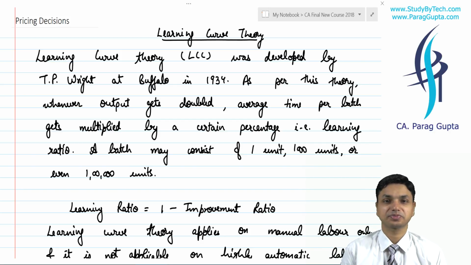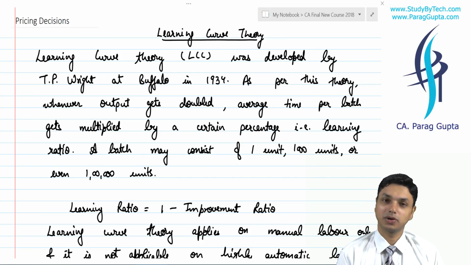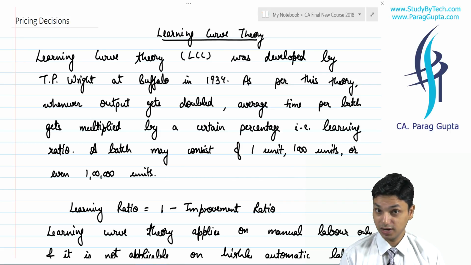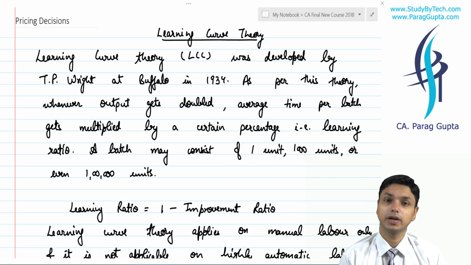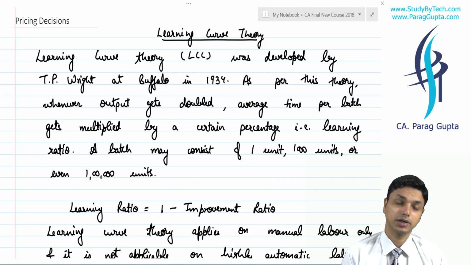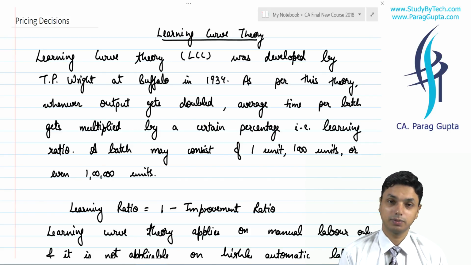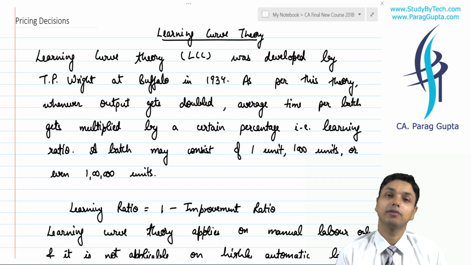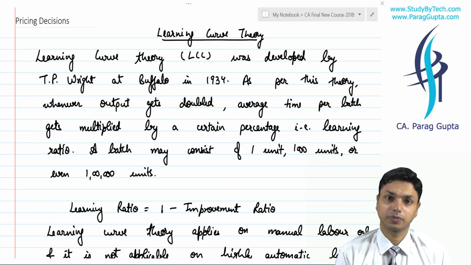In pricing decision, the simplest part was learning curve theory. This was the theorem given by T.P. Wright, and the place was Buffalo. It was given in 1934. It was associated with the airline industry, and we remember the theorem was that whenever our output gets doubled, it may be from 10 to 20, it may be from 5 to 10. It does not mean starting from 1 itself. So whenever our output gets doubled, our cumulative average time per unit gets multiplied by the learning rate.